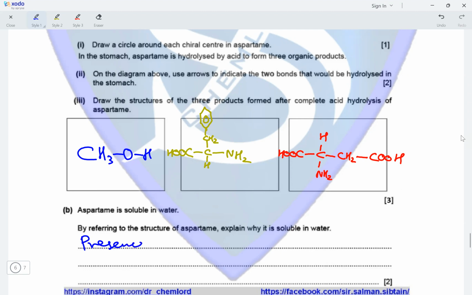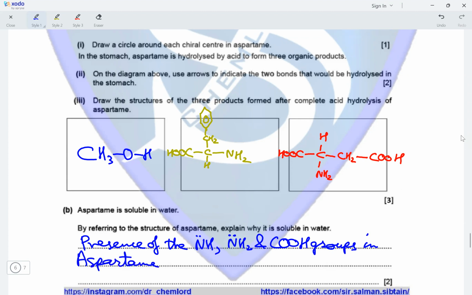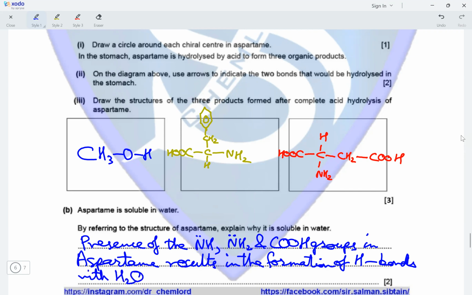Presence of the NH, NH2 and COOH groups in aspartame results in the formation of hydrogen bonds with water, making aspartame soluble.